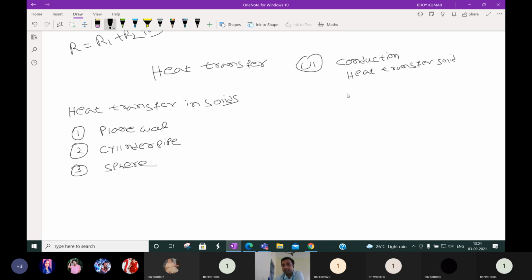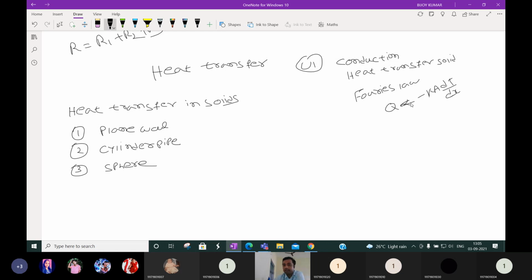For heat transfer in solids, there is a law. What is the law? Fourier's law. Please remember this. Fourier's law of heat conduction: Q is equal to minus KA dT by dx, where A is the area of heat transfer taken perpendicular to the direction of heat flow, K is the thermal conductivity, dT by dx is the temperature gradient, and Q is the rate of heat flow.